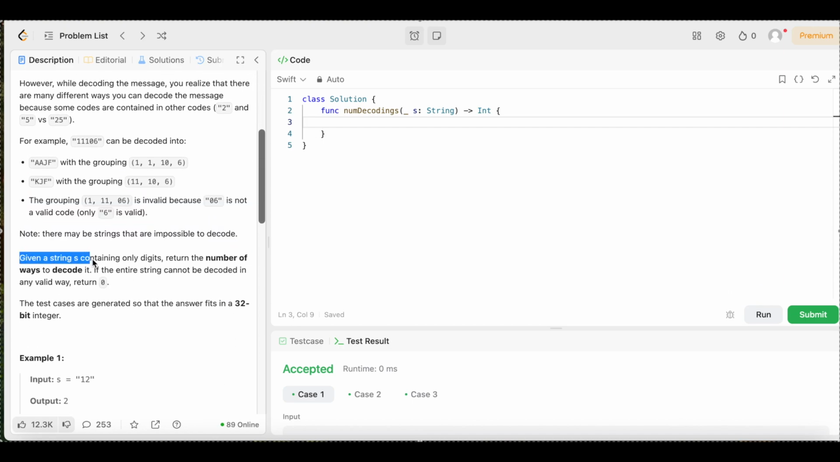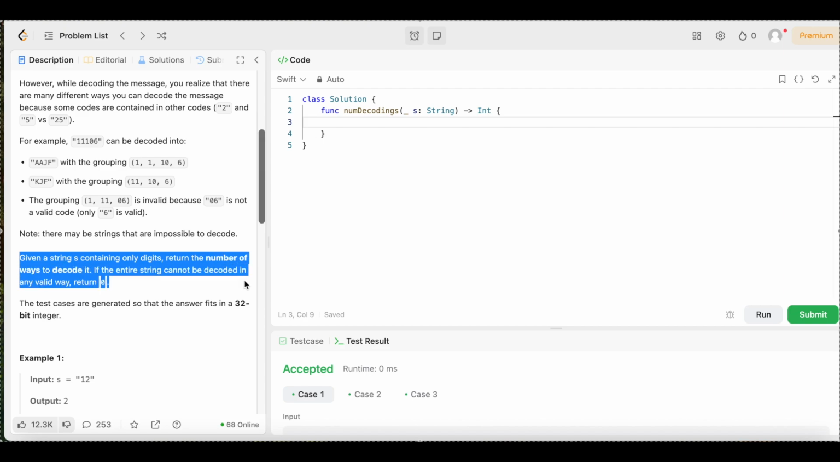Given a string s containing only digits, return the number of ways to decode it. If the entire string cannot be decoded in any valid way, return 0. The test cases are generated so that the answer fits into a 32-bit integer. All right, y'all, that sounds simple enough, but I understand it may be confusing without taking a look at these examples.